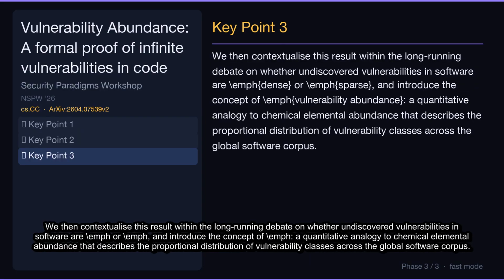We then contextualize this result within the long-running debate on whether undiscovered vulnerabilities in software are \env-dense or \env-sparse, and introduce the concept of \env vulnerability abundance, a quantitative analogy to chemical elemental abundance that describes the proportional distribution of vulnerability classes across the global software corpus.